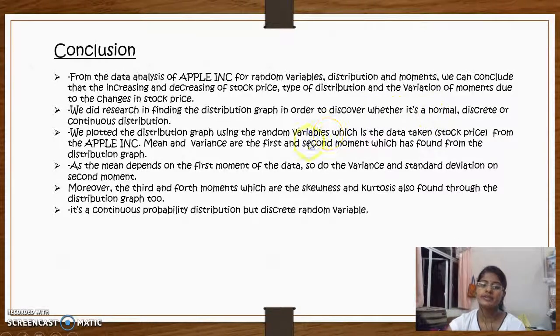We plotted the distribution graph, which shows a continuous probability distribution by a discrete random variable, using the data taken from the stock price of Apple. The mean and variance of the first and second moments were found from the distribution graph. As the mean depends on the first moment of the data, so do the variance and standard deviation depend on the second moment. Moreover, the third and fourth moments, which are the skewness and kurtosis, were also found through the distribution graph. It's a continuous probability distribution but discrete random variable.